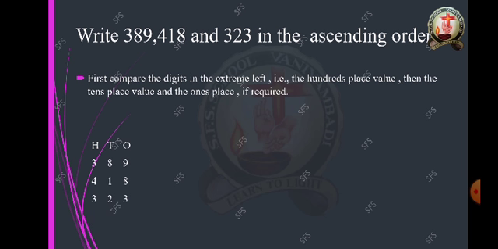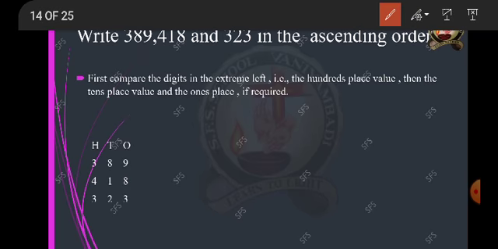First compare 389 and 418. Here you are going to use the 4 rules for comparison, whether it is greater or smaller. Here the second rule works out. Why?